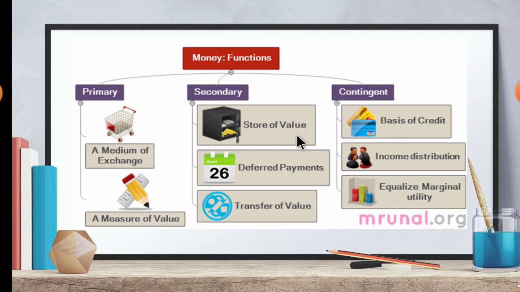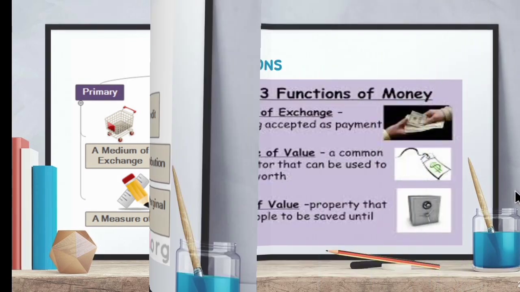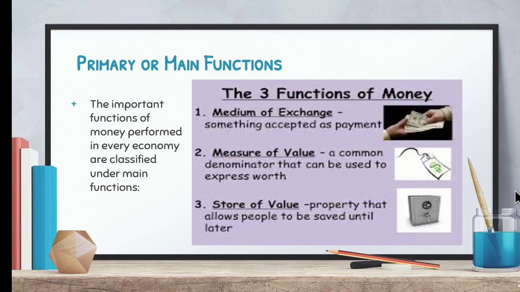Now let's see the definition of each function in detail. First is primary or main functions. The important functions of money performed in every economy are classified under main functions. What are the important functions?